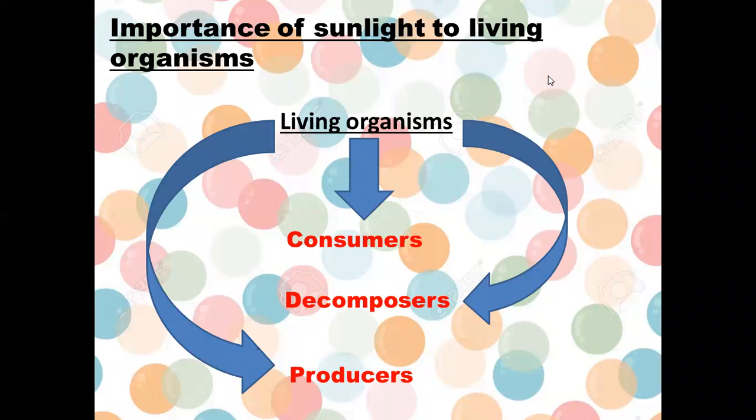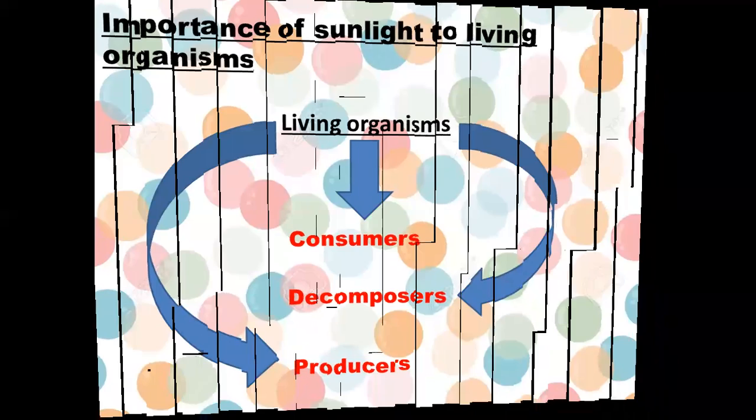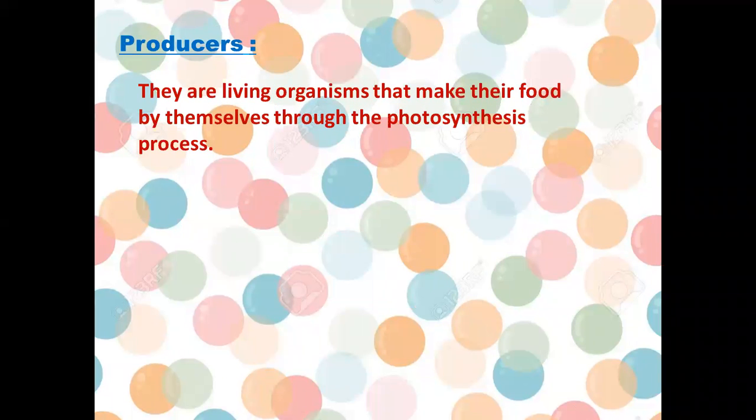What is the meaning of each one of them? First, we will start with producers. Producers are living organisms that make their food by themselves.